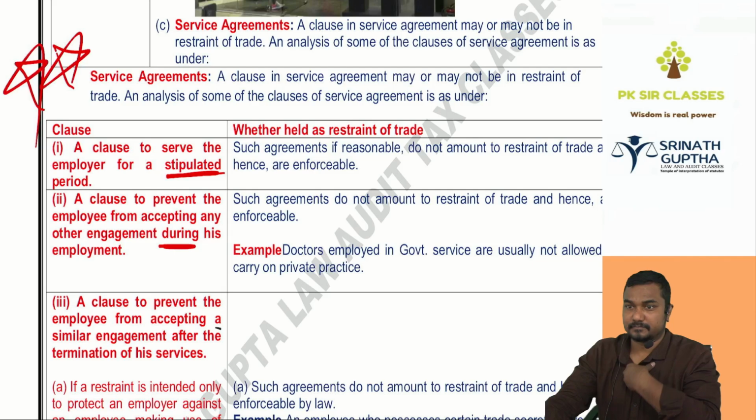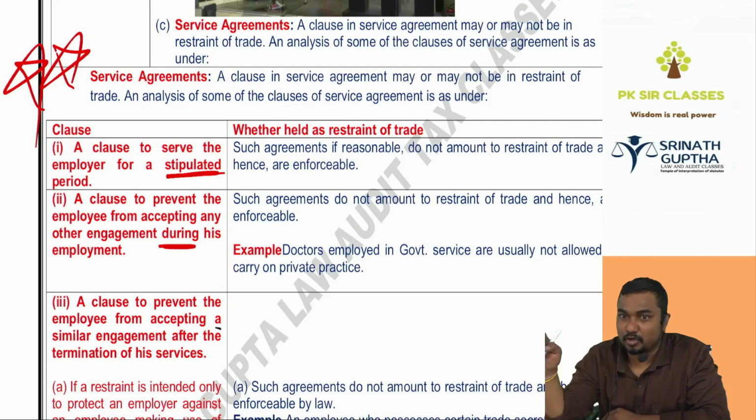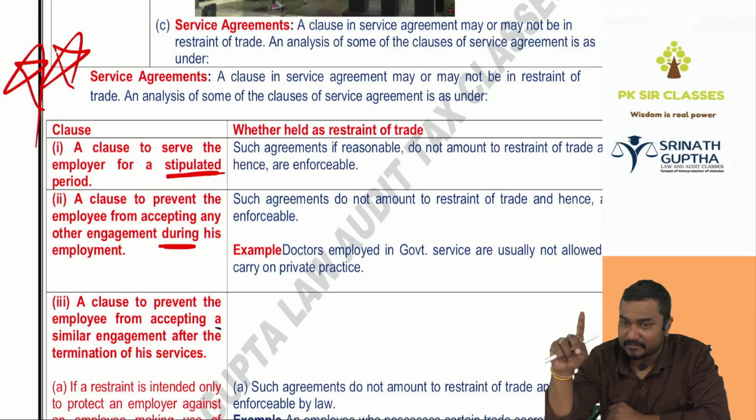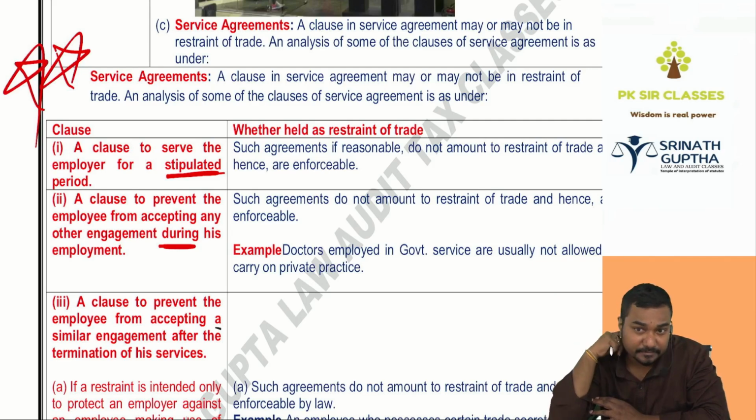And there was a doctor, Dr. Srinath Gupta. In my hospital, Kavya joined as an interim assistant doctor. I said, if you want to work in my hospital, you have to work in my hospital for a minimum of 5 years. Then only I will take you as the junior doctor. Restriction is valid. Lifetime you have to work here only: void. After leaving my hospital, you should not start your practice in SR Nagar location: restriction valid. Lifetime you should not work anywhere in the world: restriction will be void.